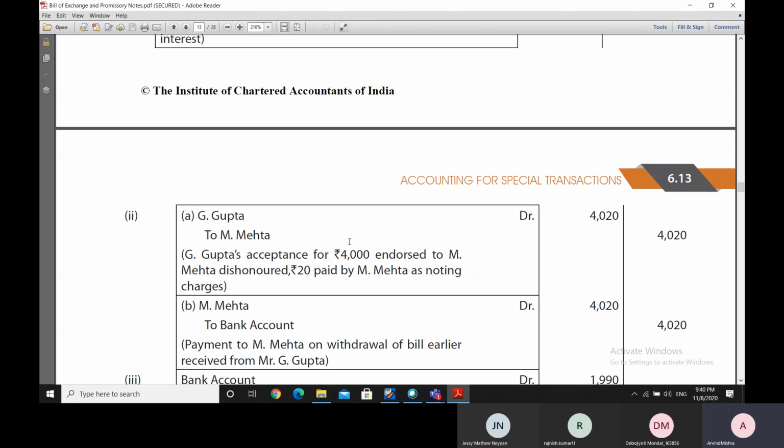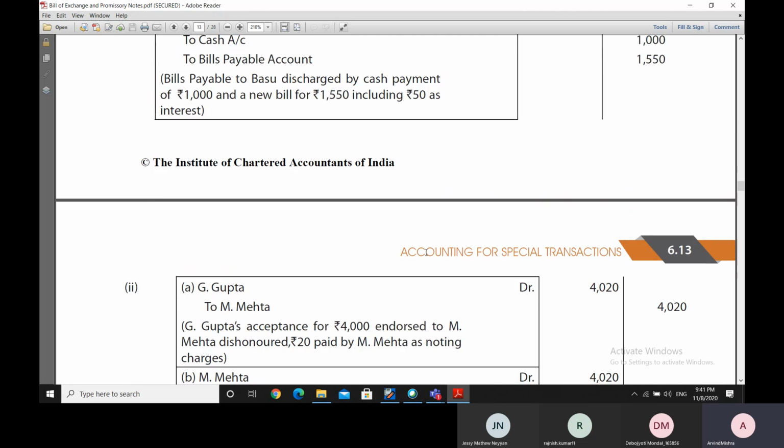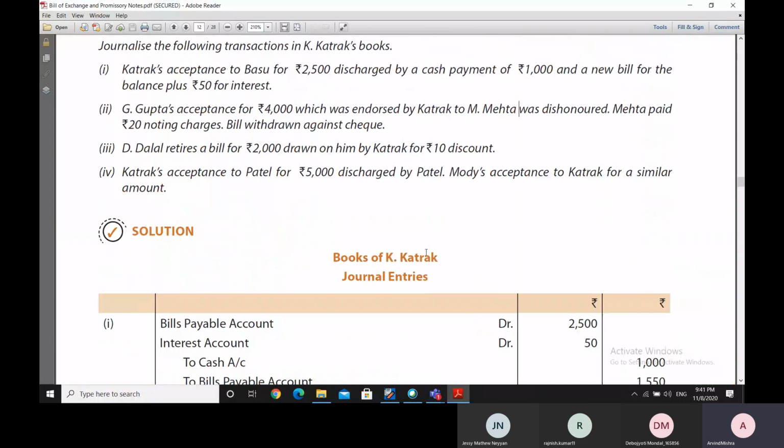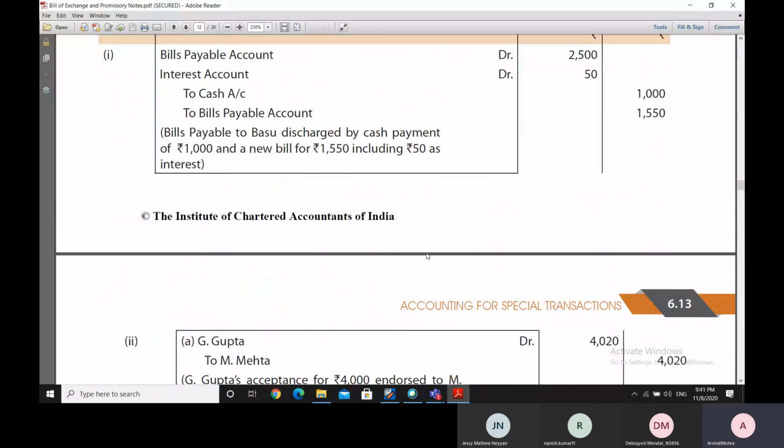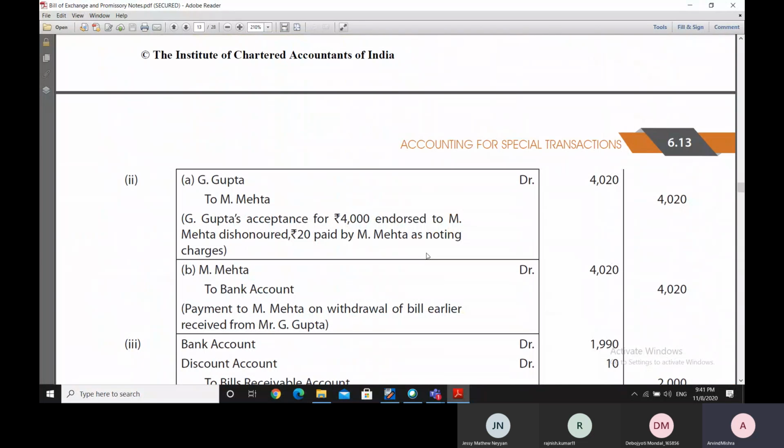Mr. G. Gupta's acceptance for 4,000 rupees, which was endorsed to Mr. M. Mehta, is now dishonored. So when Mr. G. Gupta's acceptance is dishonored, we have to write the entries in Mr. Katrak's books.